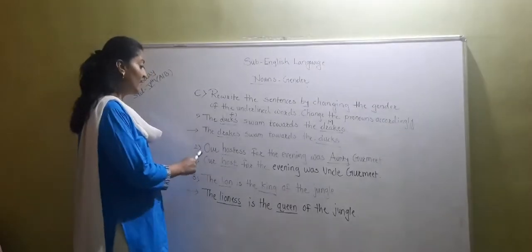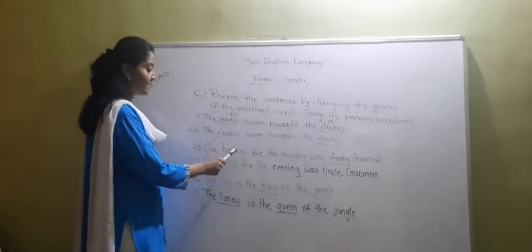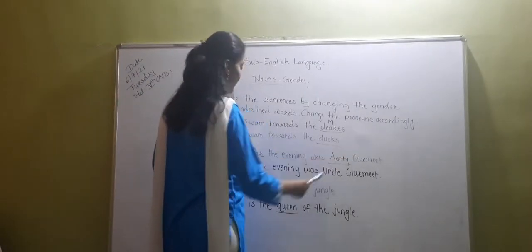Now see sentence number 2. That is, our hostess for the evening was Auntie Gurmeet.